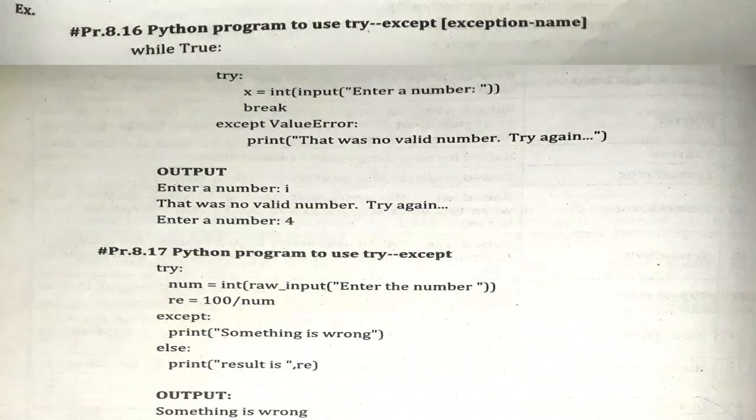But suppose you are entering 0. As I told you previously, if you are trying to divide any number by 0, that will be considered an error, an exception, in any programming language. So this is the reason why in the output, just enter the number, then enter 0, and then you will get the output as something is wrong, because we never divide any number by 0 in any programming language. If we try to do the same, then we will get the error message, that is the divide by 0 exception.